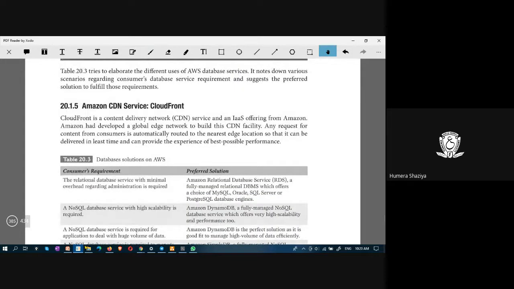Next, Amazon Services, CDN, which is Content Delivery Network. The name of the service is CloudFront. CloudFront is the name of the CDN service. So CloudFront is a CDN service and an IaaS offering from Amazon. IaaS offering, infrastructure as a service.